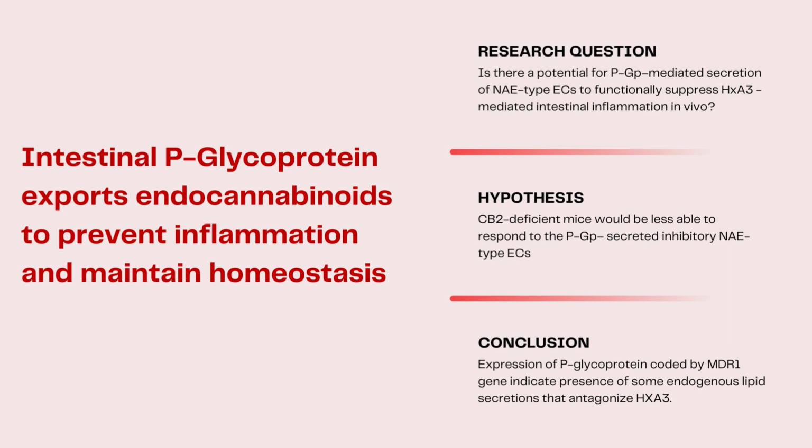So the major research question here is: is there any potential for the P-glycoprotein mediated secretion of this N-acylethanolamine type of endocannabinoids to functionally suppress this hepoxilin A3 mediated intestinal inflammation in vivo? The hypothesis that was made is that CB2 deficient mice are less able to respond to these P-glycoprotein secreted inhibitory endocannabinoids.